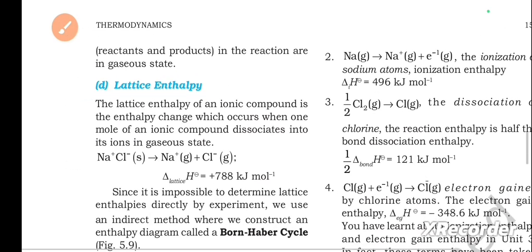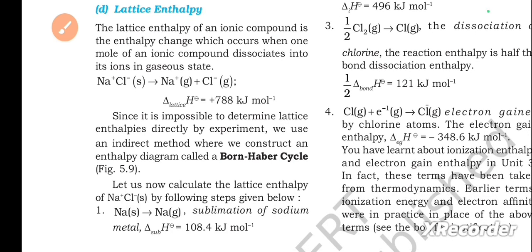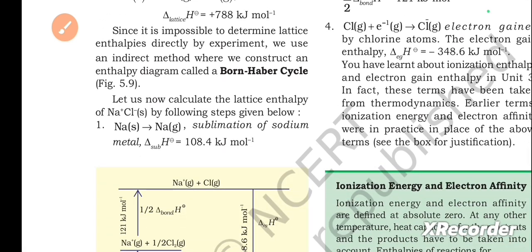Next, lattice enthalpy. The lattice enthalpy of an ionic compound is the enthalpy change which occurs when 1 mole of an ionic compound dissociates into its ions in gaseous state. Since it is impossible to determine lattice enthalpy directly by experiment, we use an indirect method where we construct an enthalpy diagram called the Born-Haber cycle, figure 5.9. Let us now calculate the lattice enthalpy of Na+Cl- by following the steps given below.